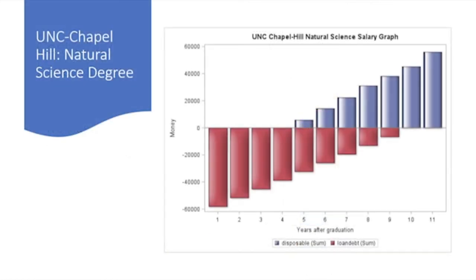This graph uses the mean salary data from 2007 to 2018, student loan information, and the cost of living in North Carolina to calculate the amount of disposable income this student will generate in the coming years. As seen in the graph, the red bars indicate what the individual owes each year from loans and cost of living, while the blue bars indicate how much disposable income there will be at the end of each year. Assuming the student graduated at the age